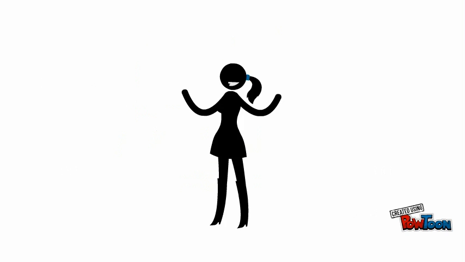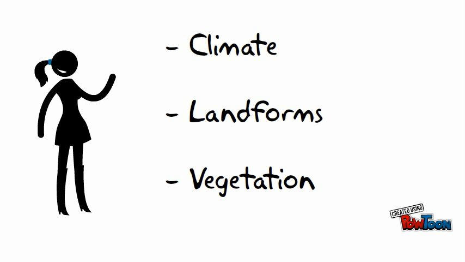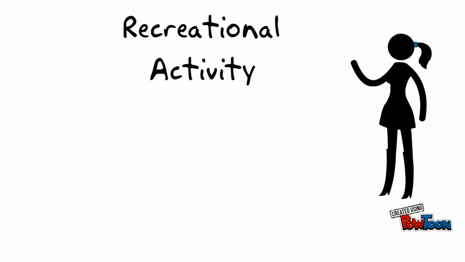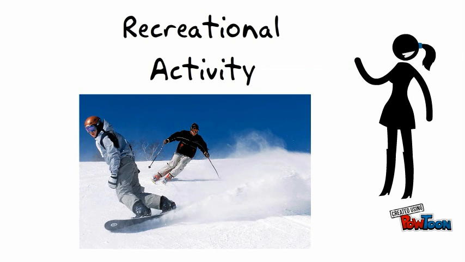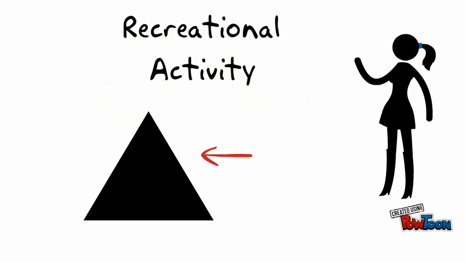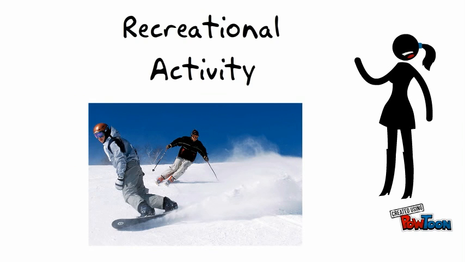Good work. We will now talk about how the above characteristics, such as climate, the landforms, and the vegetation, affect what humans do for fun. This is known as a recreational activity. The climate and landforms in this region allow for people to snowboard and ski because of its cold weather and large amount of snowfall. Moreover, the steepness of the mountain draws people from all over the world to come snowboard and ski. The rivers and streams in this region also allow people to complete recreational activities.